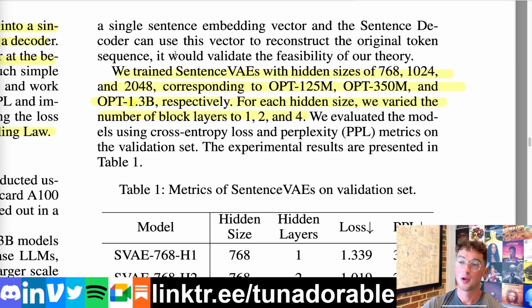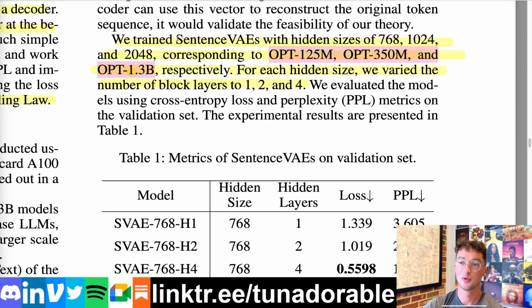And then the rest of the parameters look to me like they use GPT-2 style sizes roughly. Start off with a small 768 for the actual hidden size. Oh, but no, it's actually some model called OPT, some open source model that they used as a baseline. Now, for the actual sentence variational autoencoders, right?